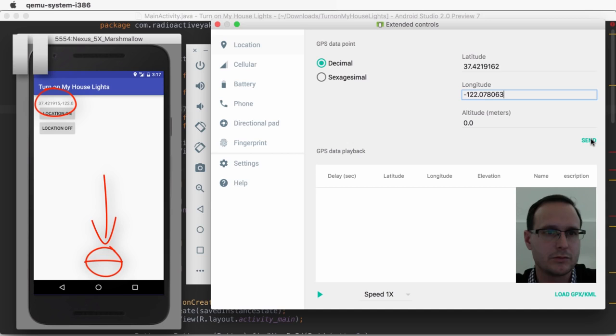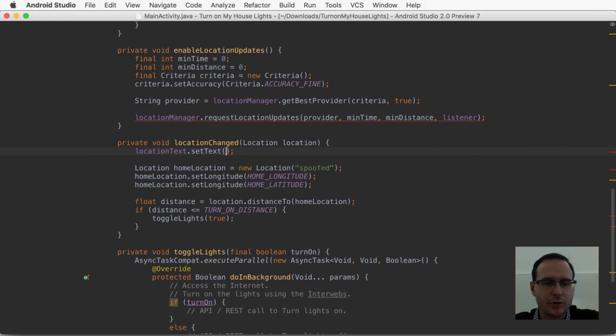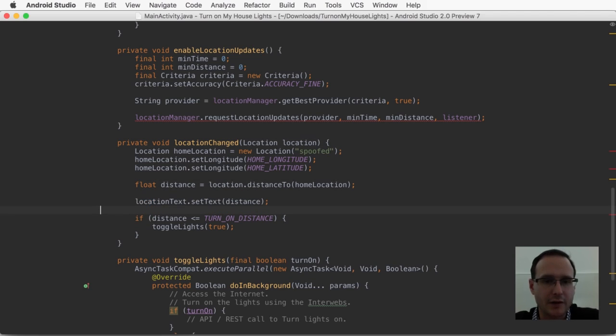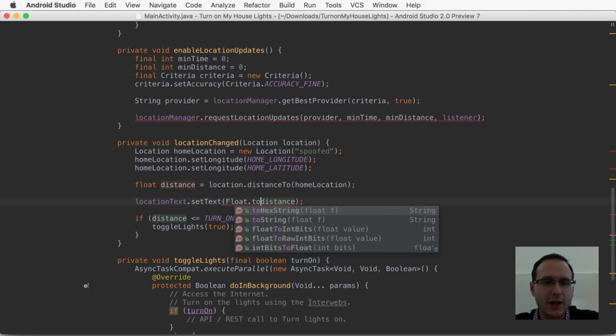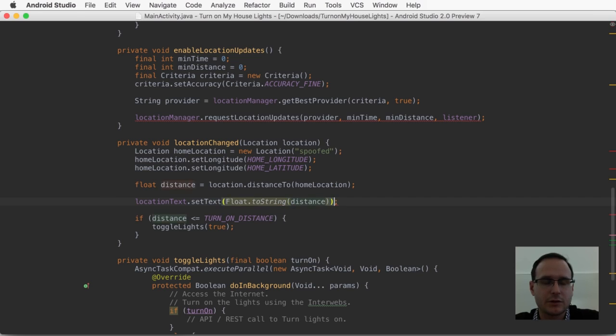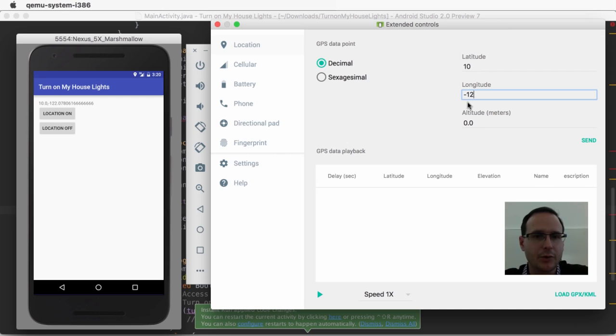At the time, I didn't know if the problem was my asynchronous code, the toast, or something related to the distance from home calculation. I knew the lat long coming in was correct, so I decided to update the UI to show my current distance from home instead. That would be useful for debugging and give me a clue as to what was going wrong. So now that we have all of this, rather than displaying the latitude, longitude, which doesn't really mean anything, I mean, we know what that does now. So what we're going to do instead is update our text string to show the distance so we can see as we're getting closer, because that's really the critical part that we want to have now. Okay, so we're getting a distance now.